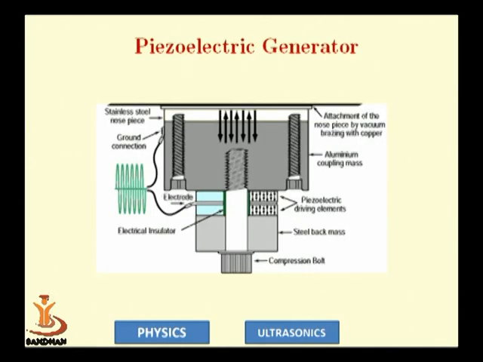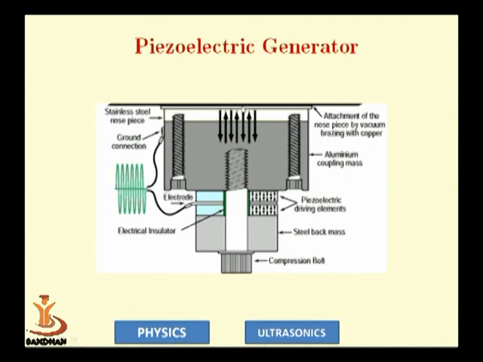Now with these basic things, we can move to the piezoelectric generator. You can see in the figure a simple construction of the piezoelectric ultrasonic generator. These are the piezoelectric driving elements. This is a steel back mass. This is a compression bolt and attachment of the nose piece by vacuum brazing with copper.